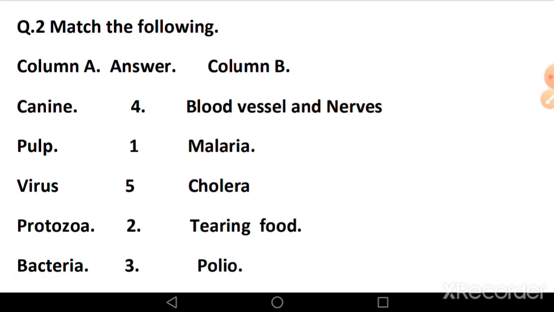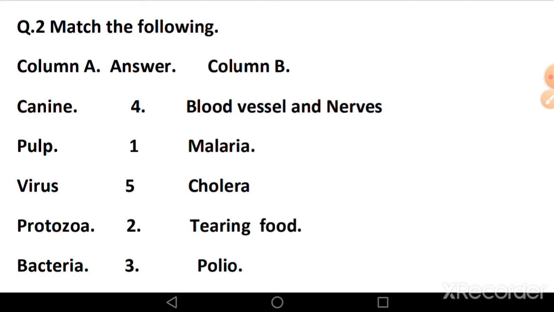Now second word from column A, pulp. Pulp is a part of tooth which lies inside the dentine and is very soft and full of blood vessels and nerves. So you have to match pulp with blood vessels and nerves.